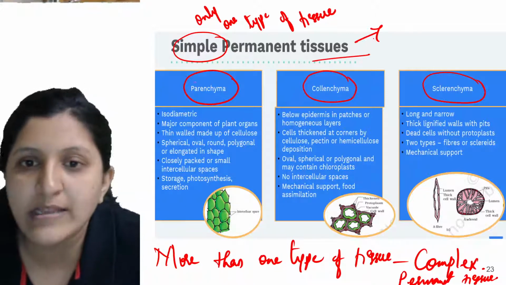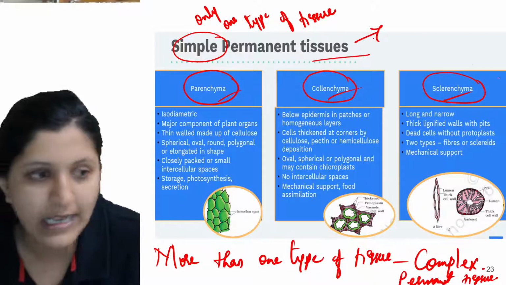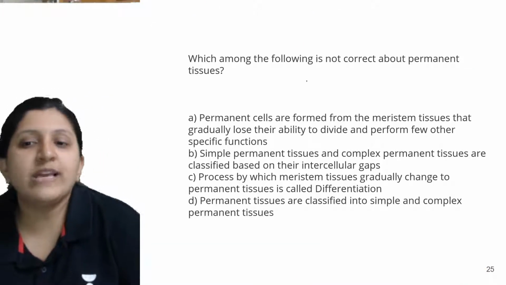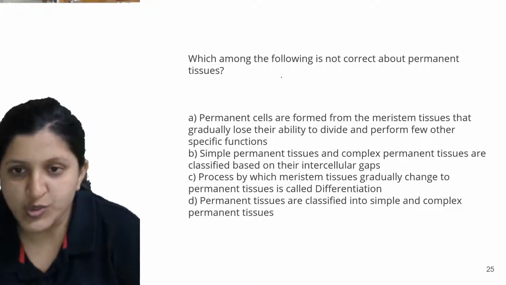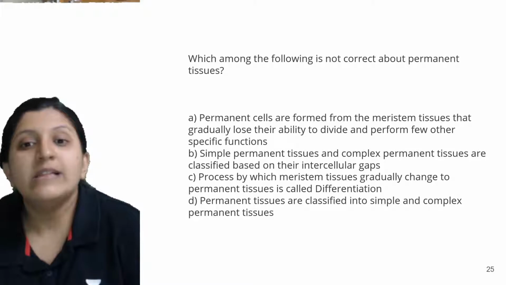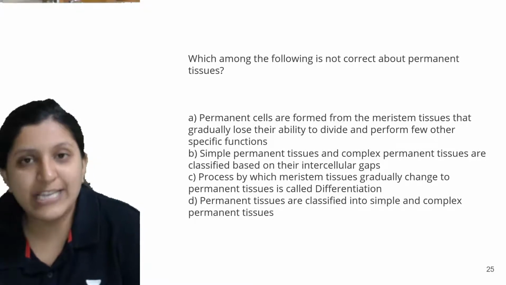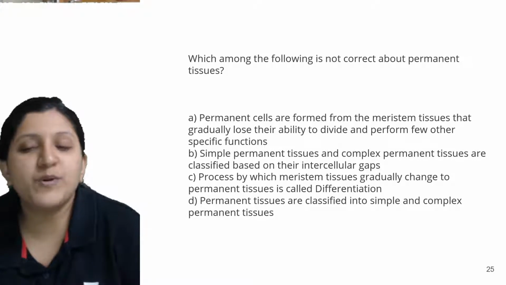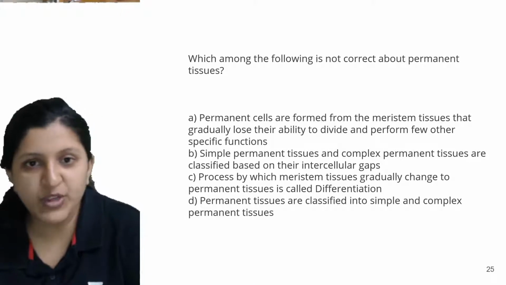So here you can see parenchyma, collenchyma and sclerenchyma. All right, so let's see this. Which among the following is not correct about the permanent tissue? Permanent tissues are formed from the meristem tissues that gradually lose their ability to divide and perform few other specific functions.